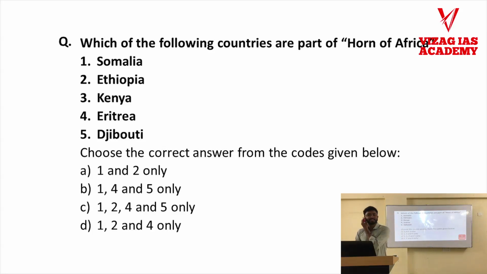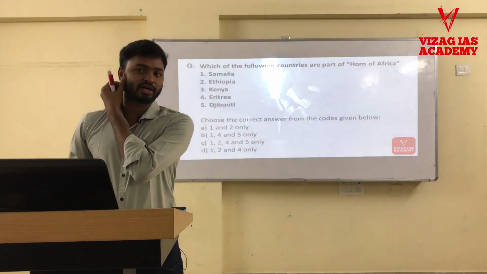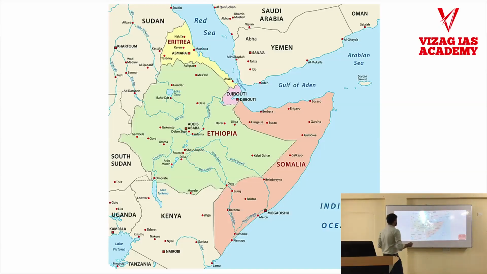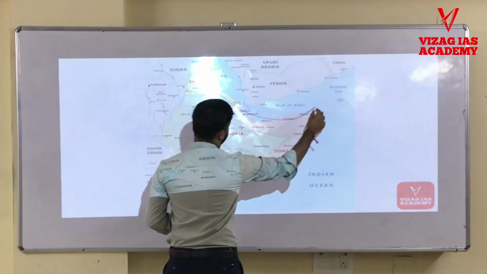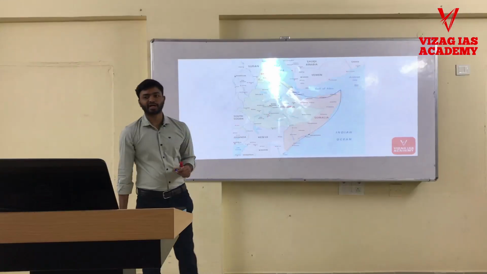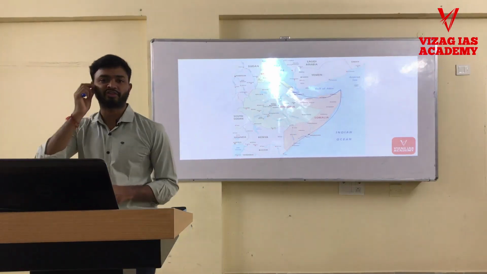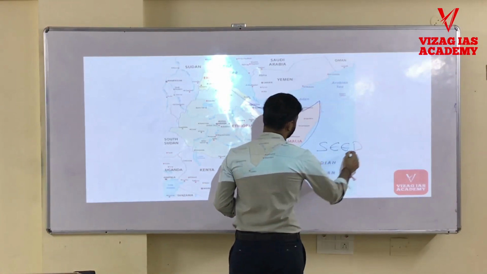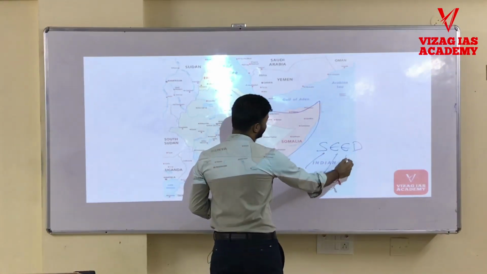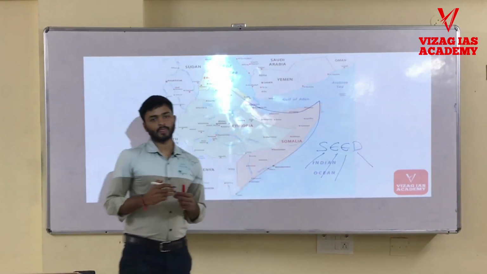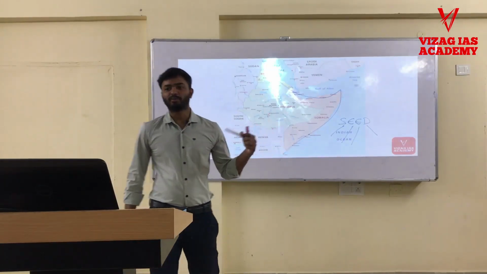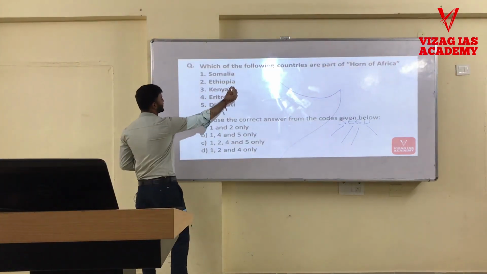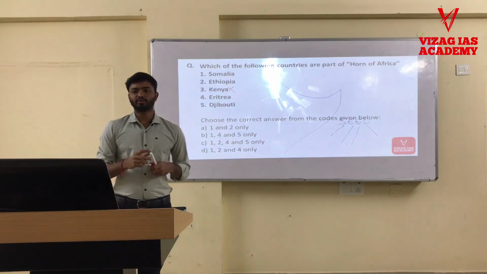Which of the countries form part of Horn of Africa? If you see the map of the African continent, it has a horn type structure. Four countries form part of Horn of Africa: Somalia, Ethiopia, Eritrea and Djibouti. All these four countries form part of Horn of Africa. Here Kenya is given, but Kenya is not included in the Horn of Africa.